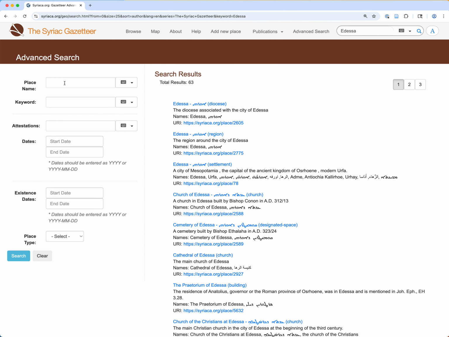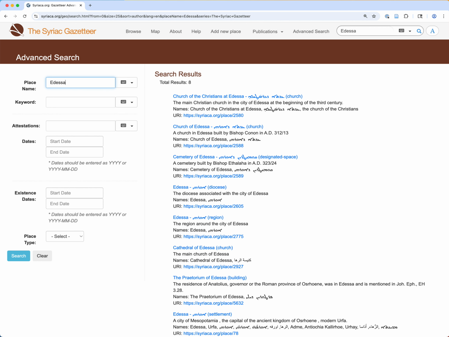For a more precise search, we recommend using the advanced search function, where you can search directly in the place name. This, you can see, gives only 8 results. It limits the search to places which have the string of letters Edessa directly in the name of the place.